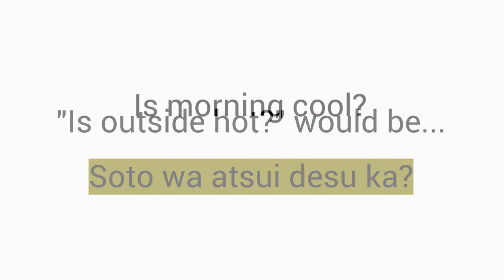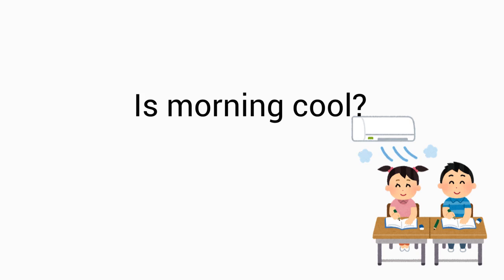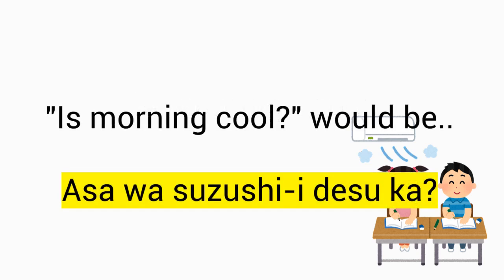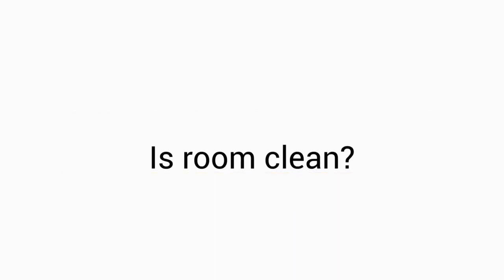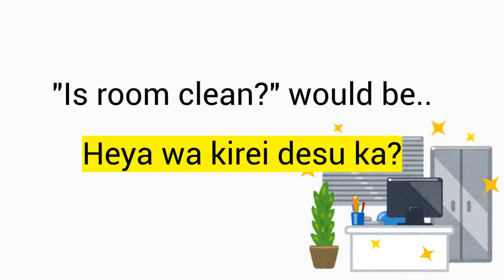Let's say is morning cool. 朝は涼しいですか? Yes, that's right. Okay, I'd like you to say, is the room clean? 部屋はきれいですか?